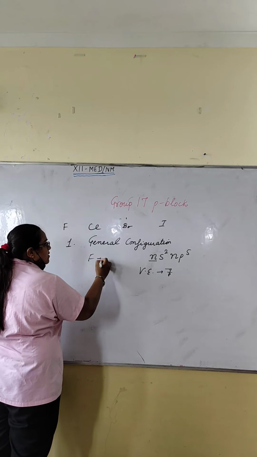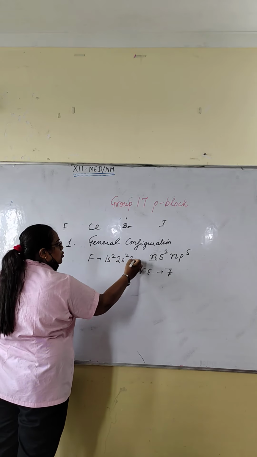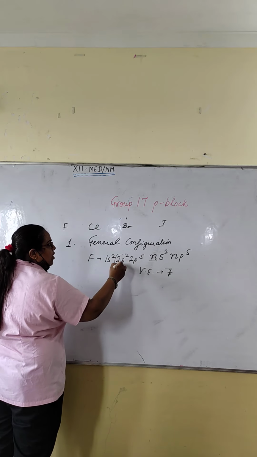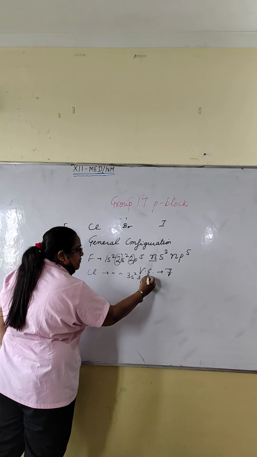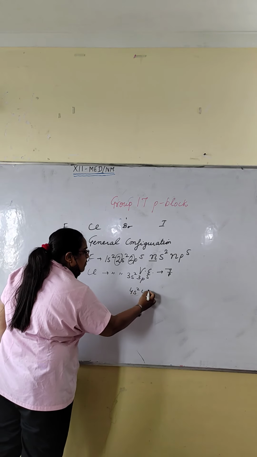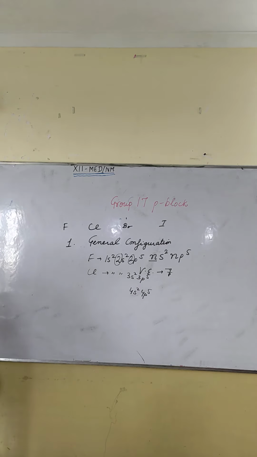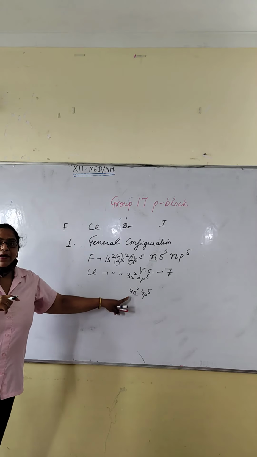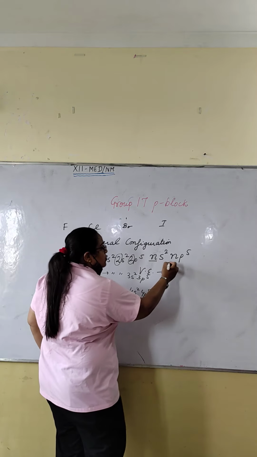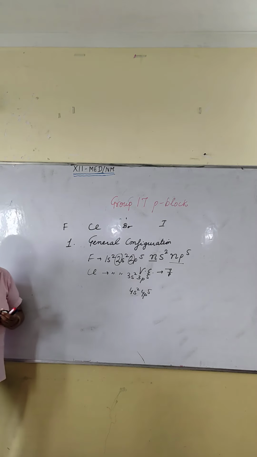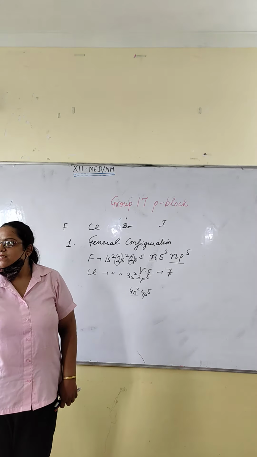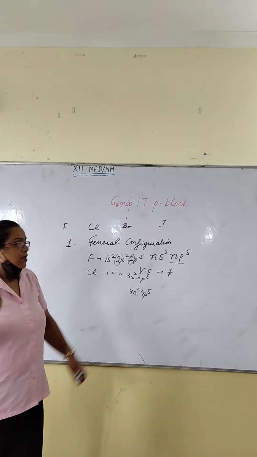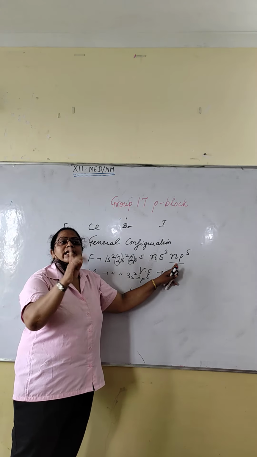For fluorine it is 1s2, 2s2, 2p5. So this is your n. For chlorine it will be 3s2, 3p5. For bromine 4s2, 4p5. This is clear, Sneha? Okay? In 3s2, 3p5, the valence electrons are 7. So how many electrons does it require to complete its octet? 1. It has 7 here, so it needs only 1 electron.